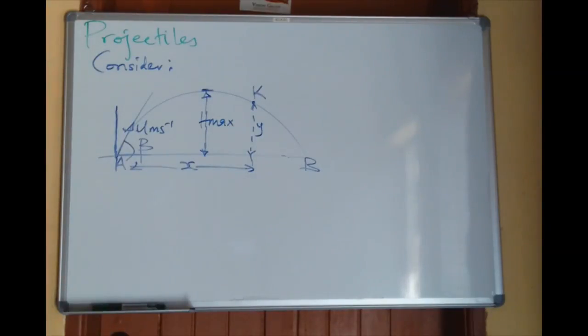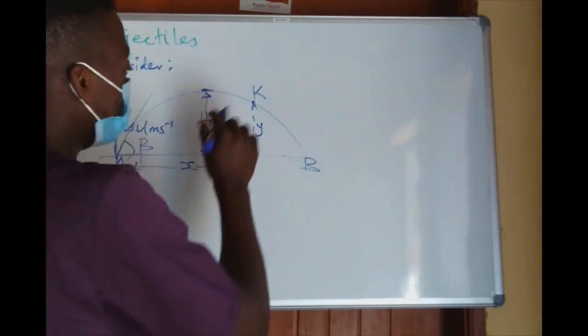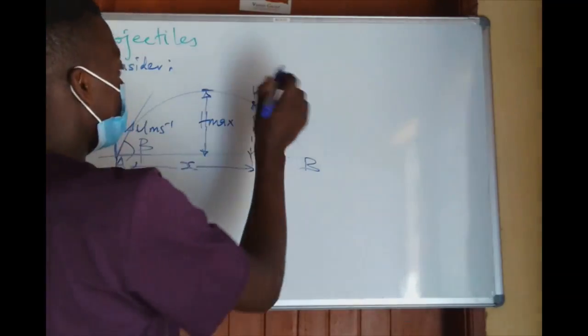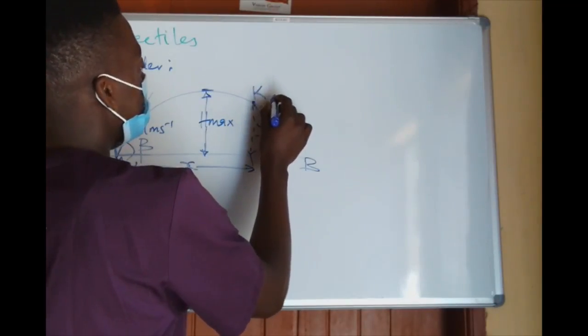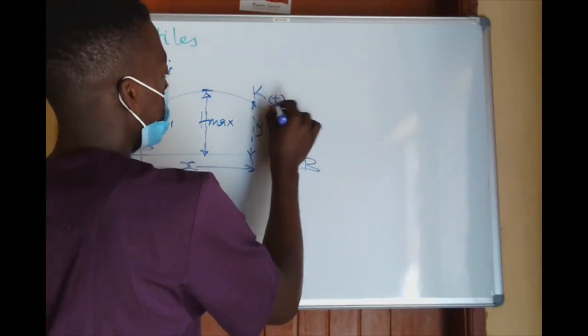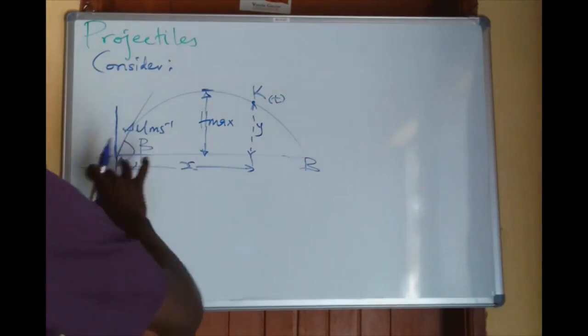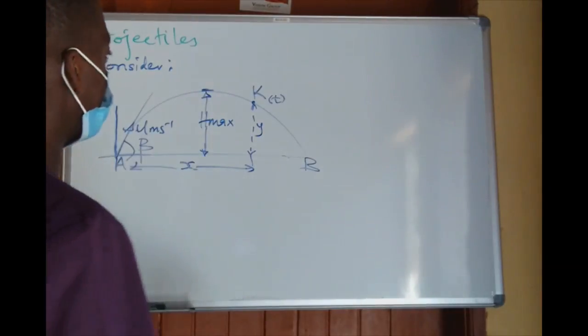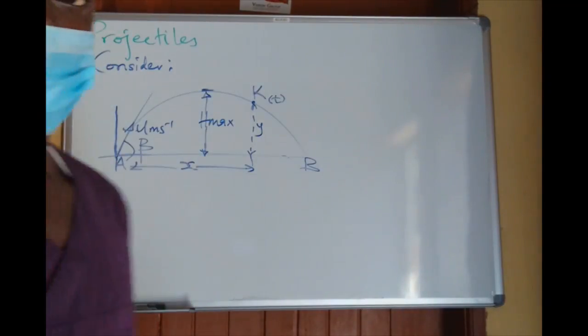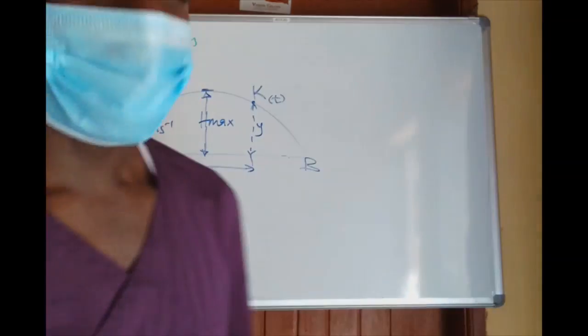Point K has occurred at a given time, which we call small t. All these are terminologies, and I'm going to define them mathematically. That's why I'm here today. If you just follow me, you will enjoy.